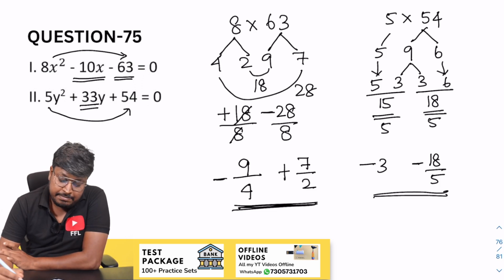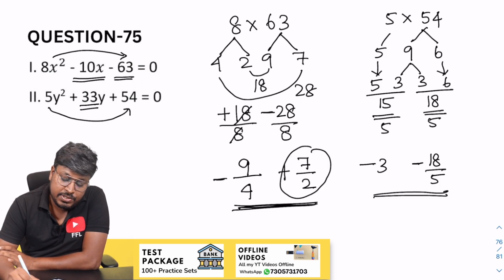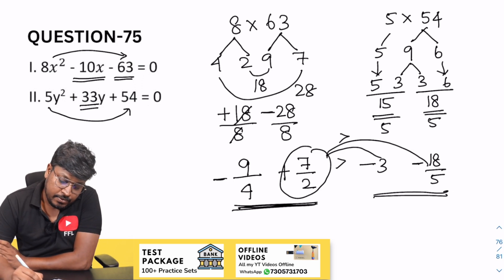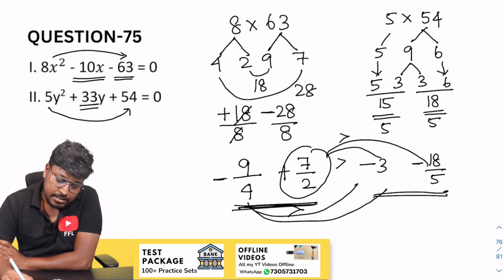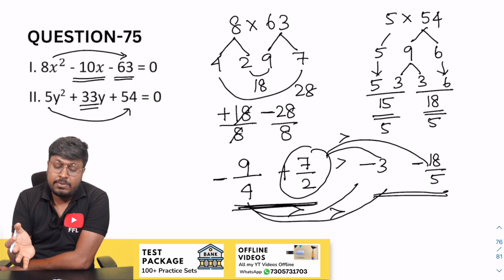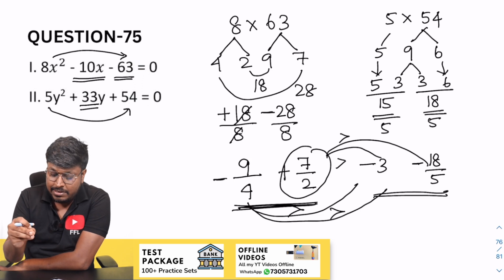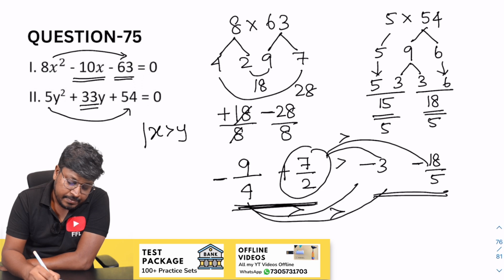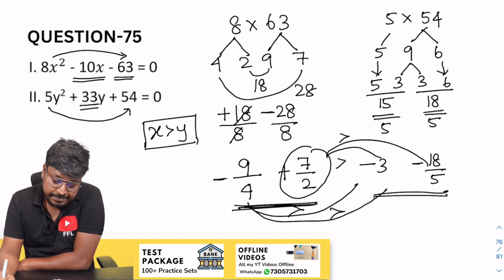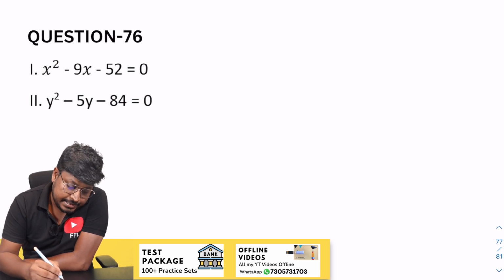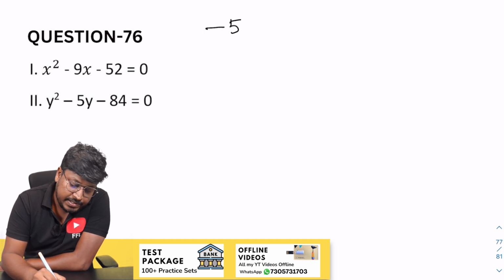So now the comparison part. Here one positive value, these two are negative, so definitely x will be greater than. Here 9 by 4, 12, so x will be greater than 9 by 45, so again x is greater than. So finally after comparing all the x values with the y values, it seems like no equal to, all where x is greater than, so we can say that the answer for this question is x is greater than y. For question number 75, okay, 76th question is minus 52,